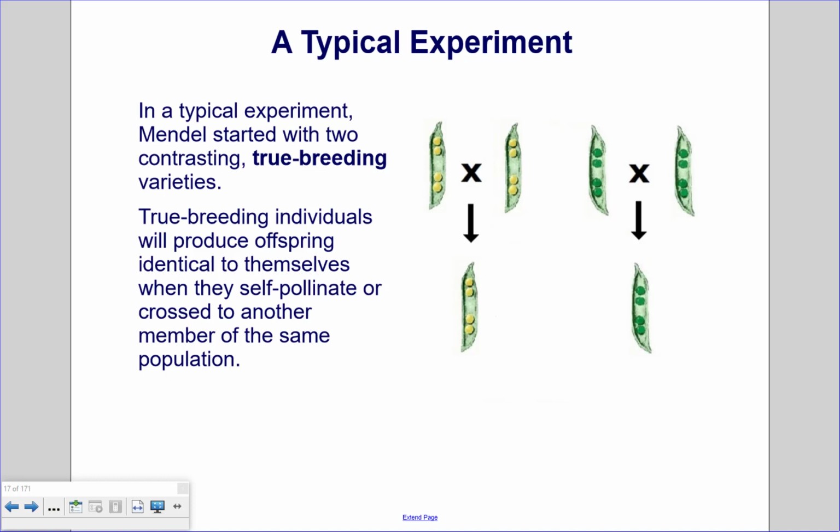A typical experiment. In a typical experiment, Mendel started with 2 contrasting true breeding varieties. True breeding individuals will produce offspring that are identical to themselves when they self-pollinate or crossed to another member of the same population. So in the example on the right, we have yellow pea plants being crossed together, producing all yellow pea plants, and green pea plants crossing with each other, producing all green pea plants.